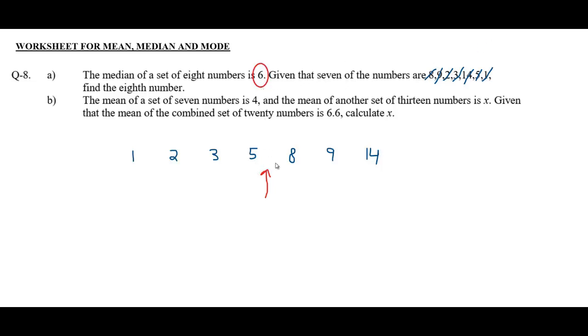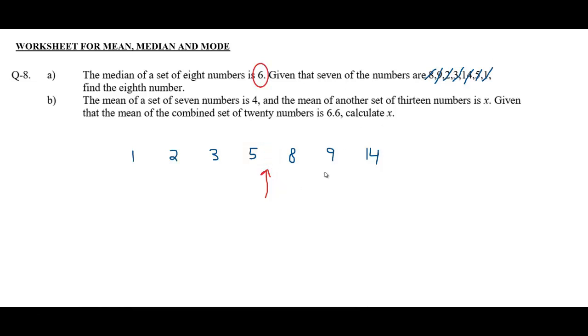Suppose 6 is the 8th value. In this case, we have 8 values, an even number of values. When we have an even number of values, there are 2 numbers in the middle of the data. In this case, the median will be (5 plus 6) is 11, divided by 2, 5.5. But the median is 6. So this 6 is not the 8th number.